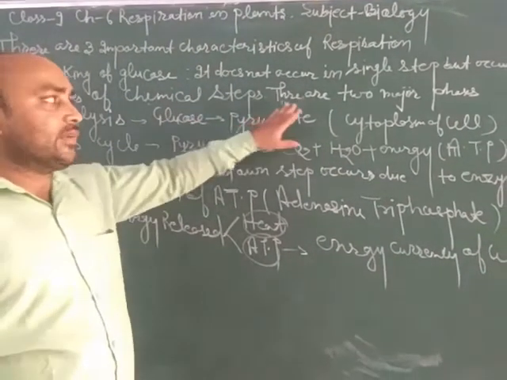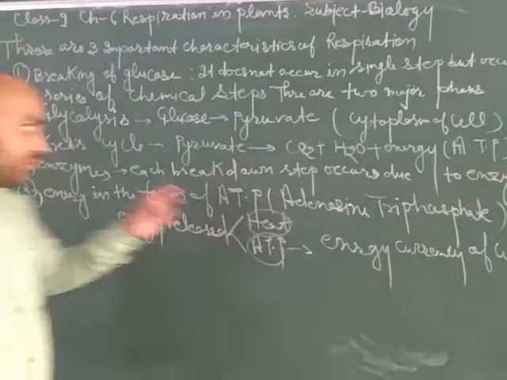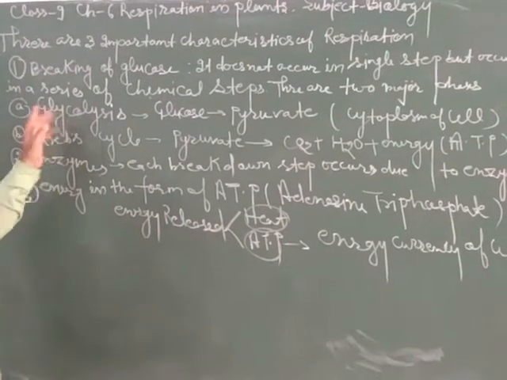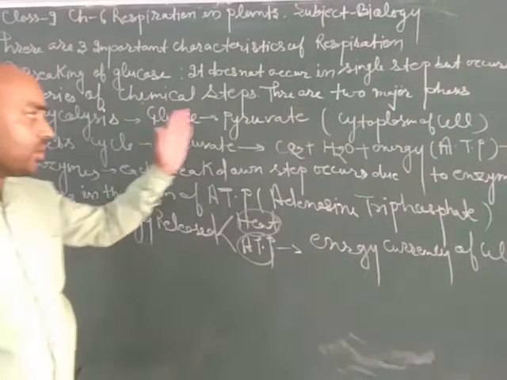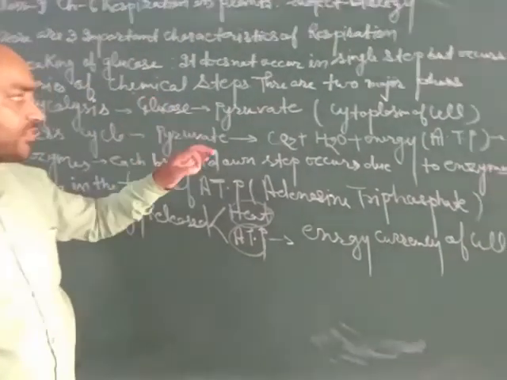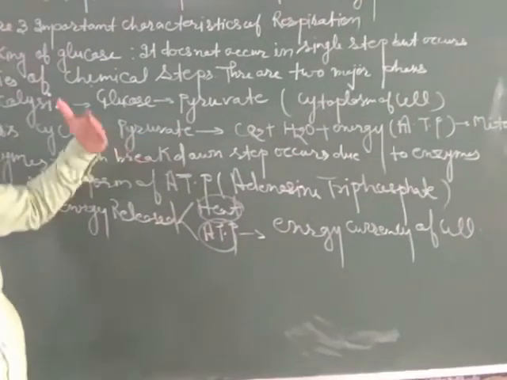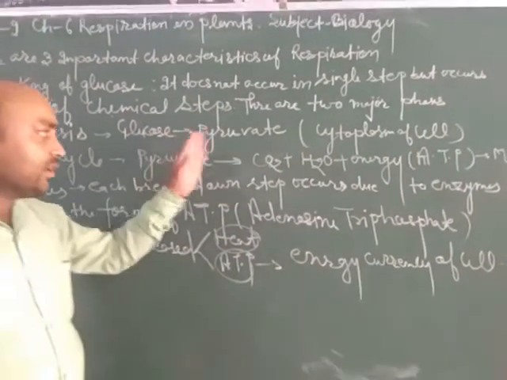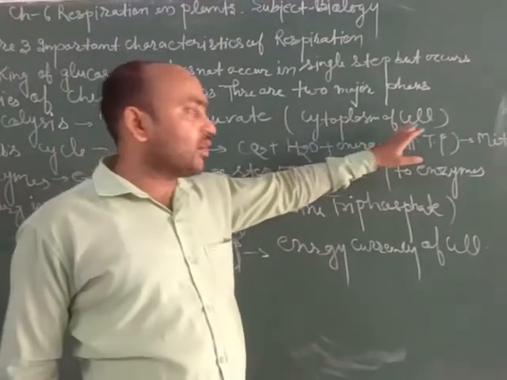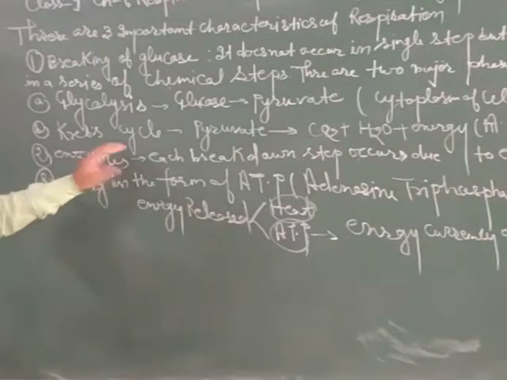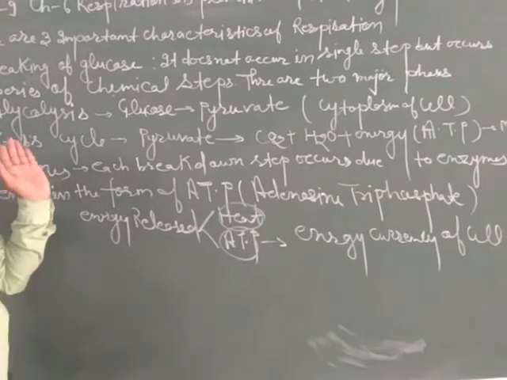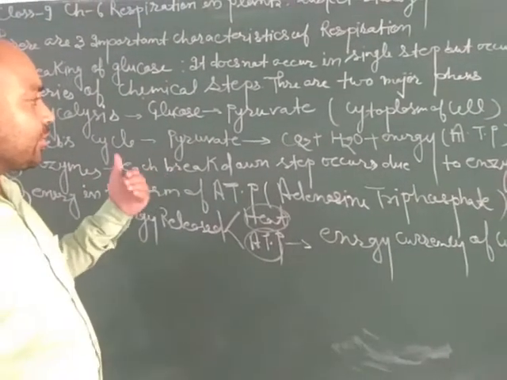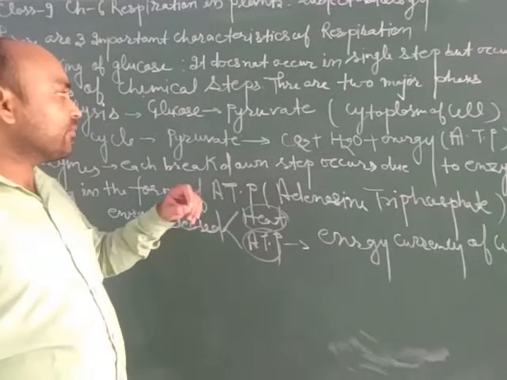These series of steps can be classified into two major phases. The first phase of breakdown of glucose is glycolysis. In glycolysis, glucose is converted into pyruvate. This process takes place in the absence of oxygen, meaning there is no requirement of oxygen. This process takes place in the cytoplasm of the cell. Now the second phase is the Krebs cycle. This cycle was proposed by Hans Krebs to give the steps of final formation of the products of breakdown of glucose.